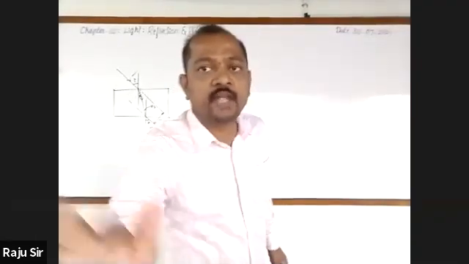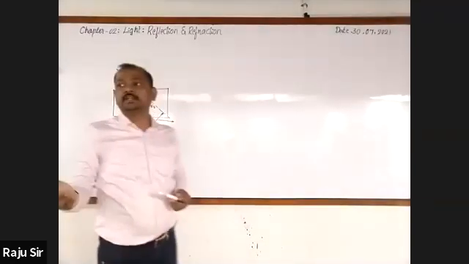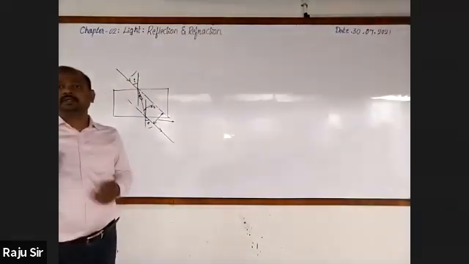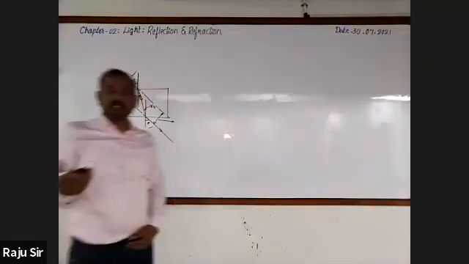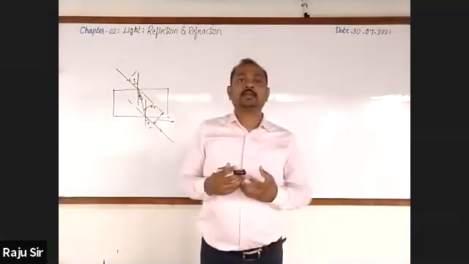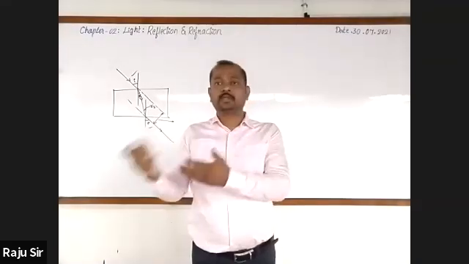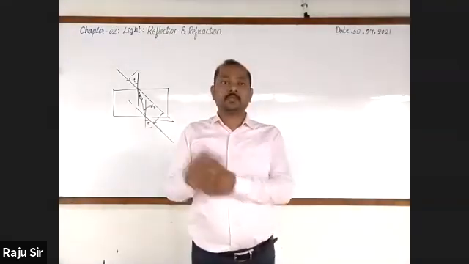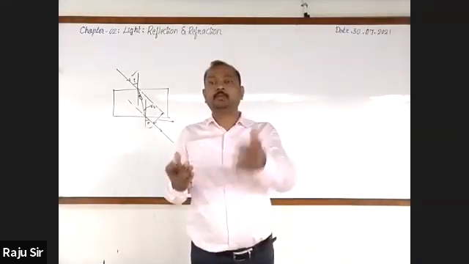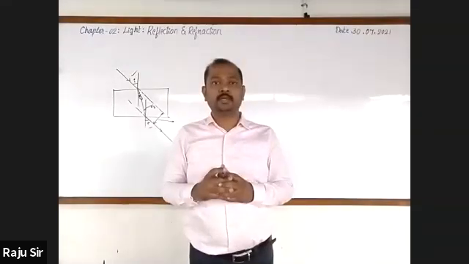What do you call this constant? That constant is known as the refractive index. And the refractive index also tells us how fast or how slow the speed of light is in one medium with respect to another medium, right?